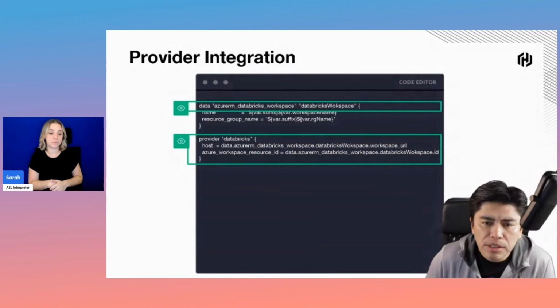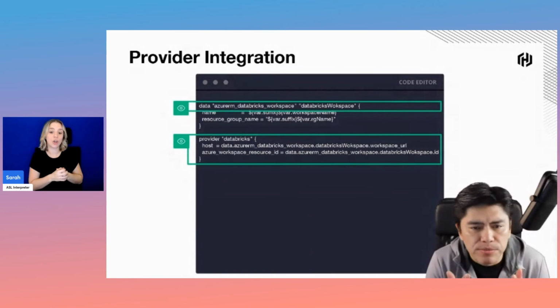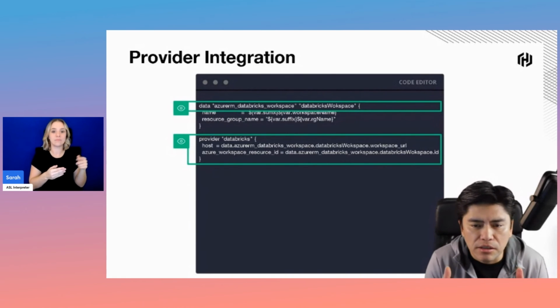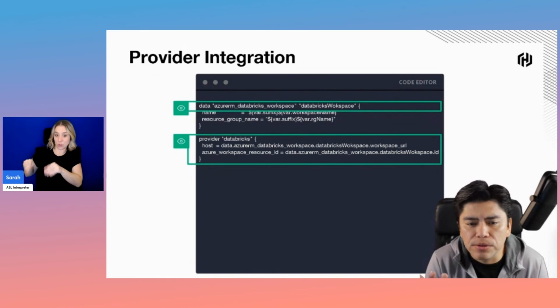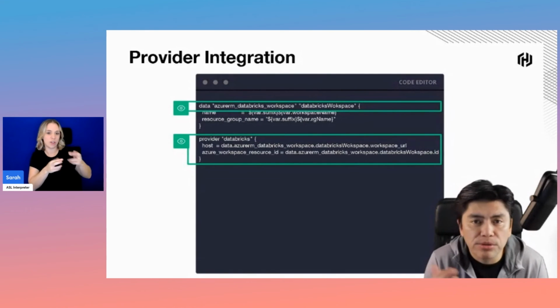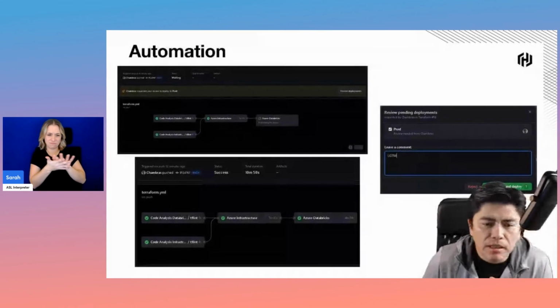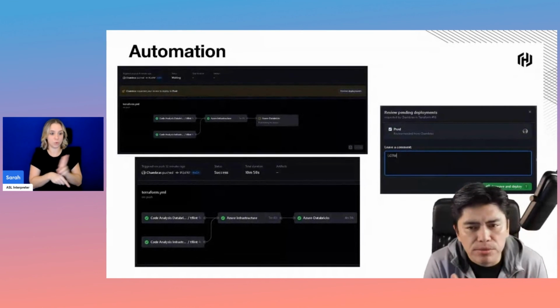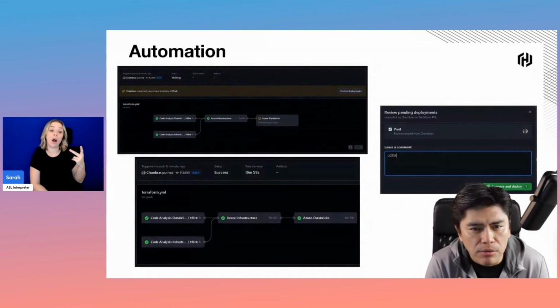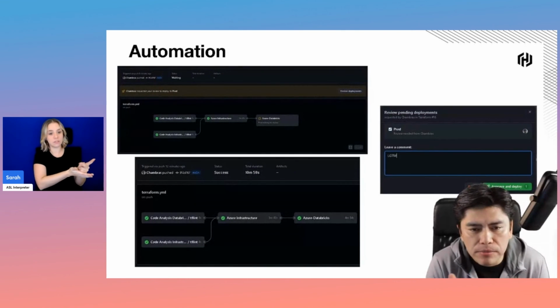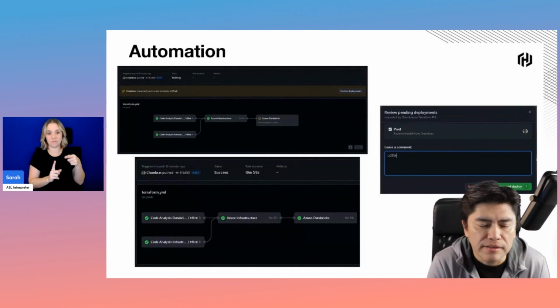Here we see how to use the Databricks workspace resource from the Azure provider. And once the workspace is created, we use the Databricks provider to connect to it and create Databricks-specific resources, like the cluster itself, the initial notebook that we saw, the tasks for the workflow, import the libraries that we're going to use, pretty much everything. Lastly, we also saw the manual approvals and gates in GitHub Actions before we roll out changes to production. I think this is a really good practice, right? And GitHub Actions gives us this functionality really easily.